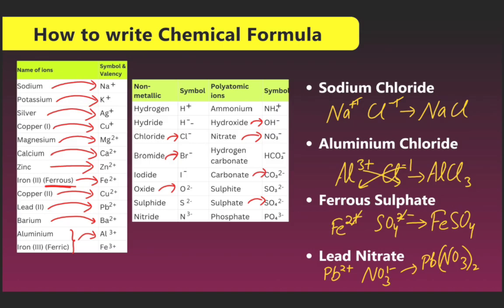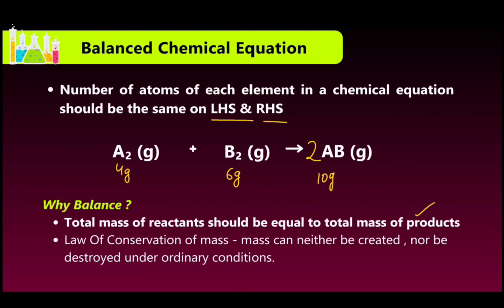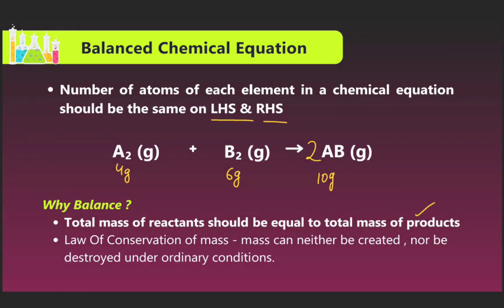Now we discuss lead nitrate. Lead is Pb2 plus and nitrate is NO3 minus 1. So NO3 will be 2 molecules, and the compound formed is Pb(NO3)2. Now we see next, the balanced chemical equation.